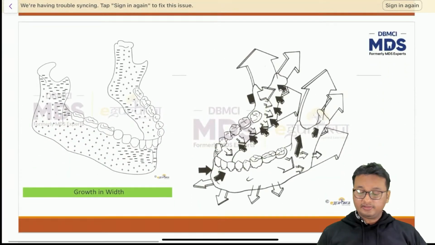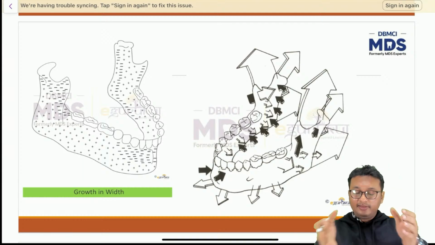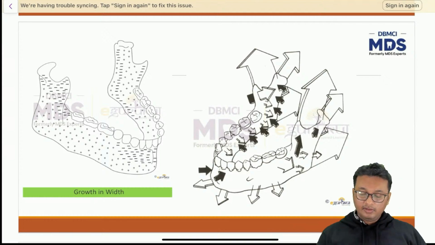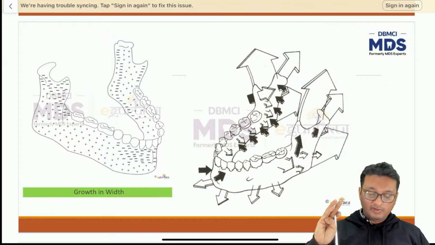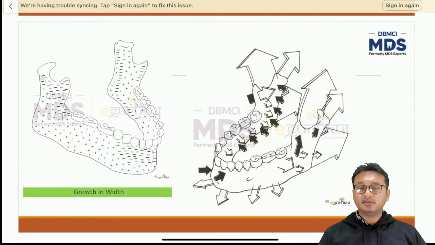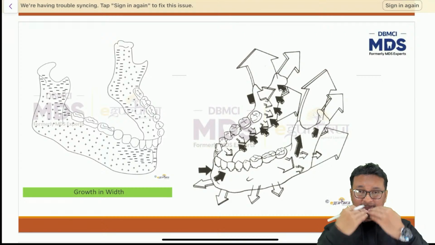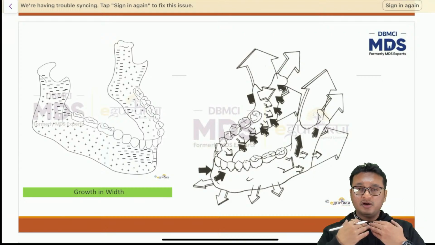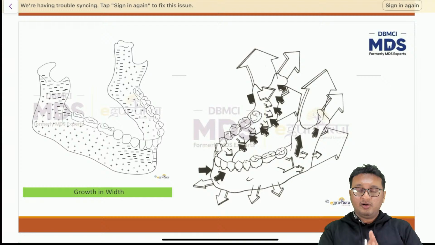Now growth in width. What is happening? The mandible itself is growing in width as well. So there are 3-4 mechanisms behind it. One is increase in the intercanine width. One is surface remodeling, plus the growth of the tongue, the growth of the floor of the mouth. So all these phenomena, all these growth of the different structures contribute to the growth of the mandible in width.